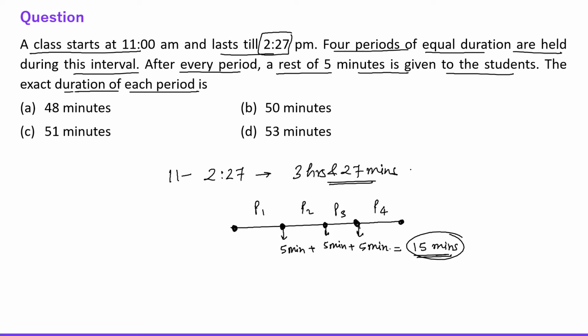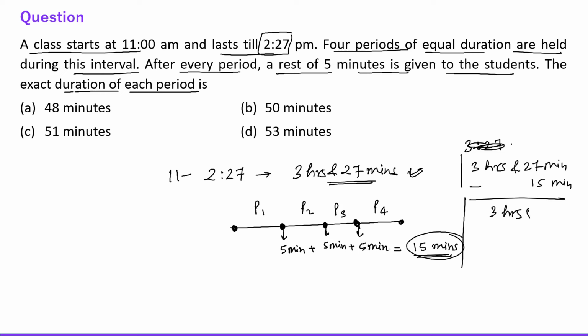Now what time is left? So 3 hours 27 minutes minus 15 minutes, right? So this becomes 3 hours and 12 minutes. So this is 192 minutes. Why? Because 3 hours means 180 minutes and 12 minutes means 12 more minutes. So 180 plus 12, which is 192 minutes, right?